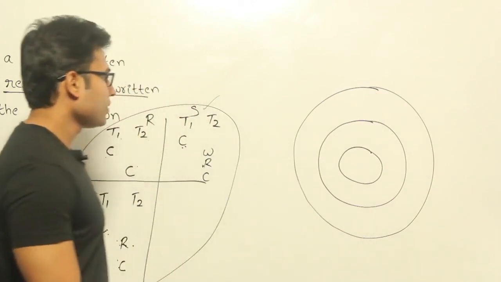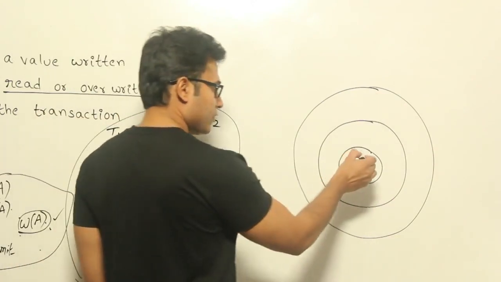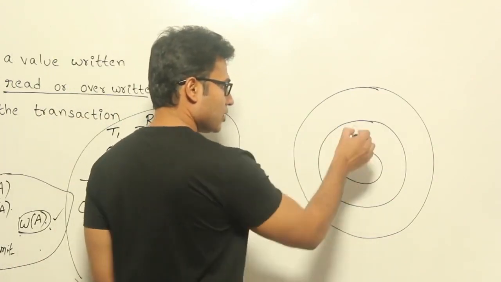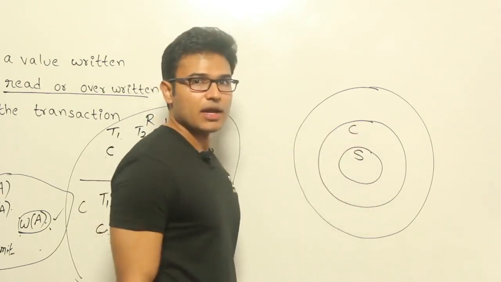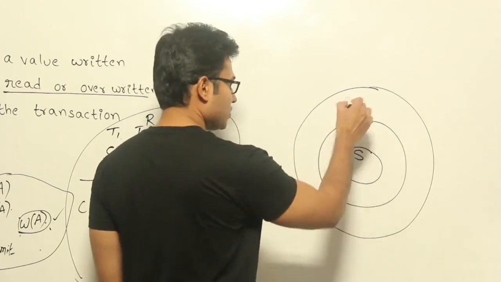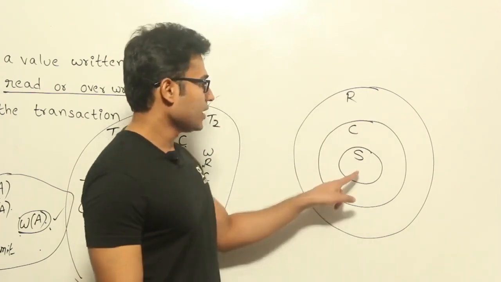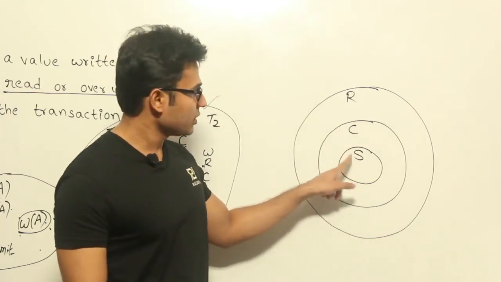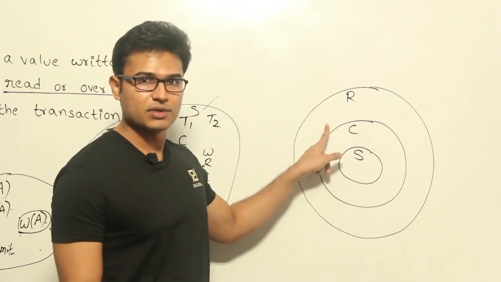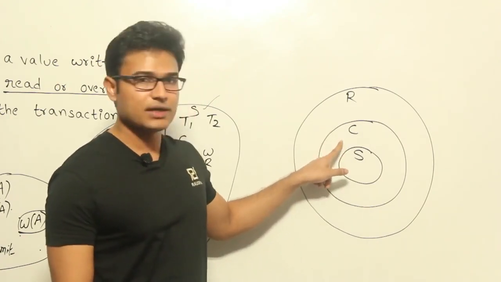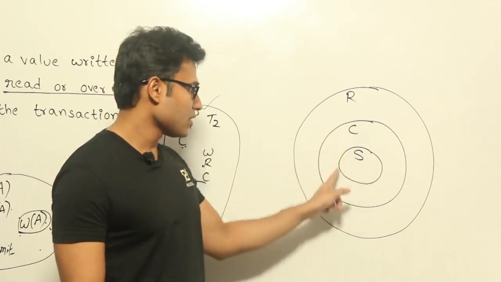Right. Now if you observe this, every strict schedule is going to be a cascadeless schedule, and every cascadeless schedule is going to be a recoverable schedule. That is the meaning of it. If we take a strict schedule, it is both cascadeless as well as recoverable. And if you take any cascadeless schedule, see what is this set? This is the set of all strict schedules.